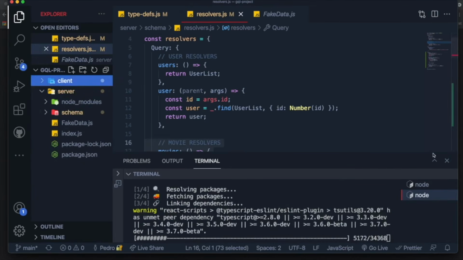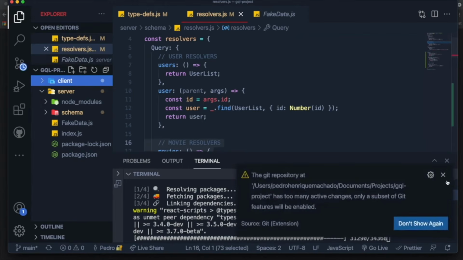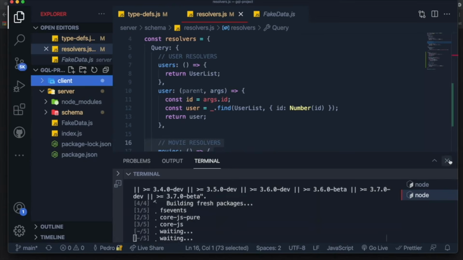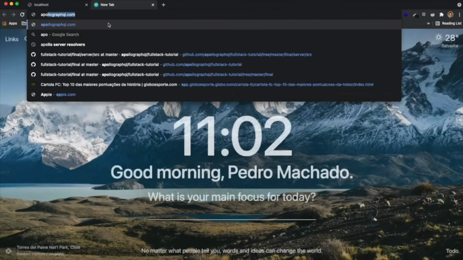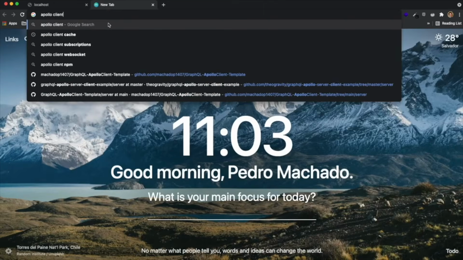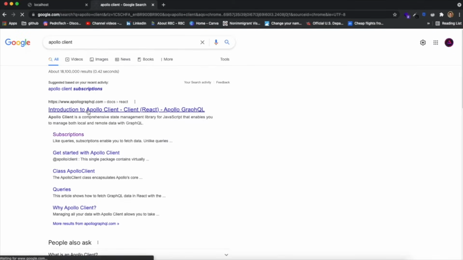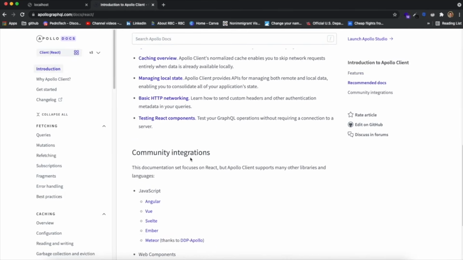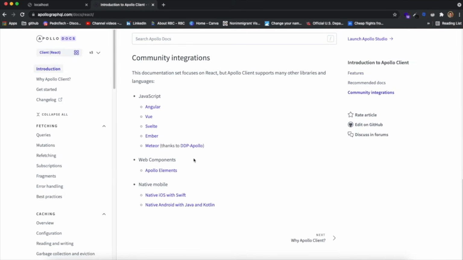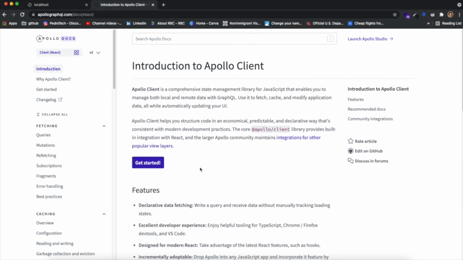Now, what we're going to be using as our communication library to use GraphQL in our front end is going to be called the Apollo Client library. I'm going to show you guys this over here, Apollo Client. It's probably the most famous front-end GraphQL library out there, especially for React, and it allows you to do so many things.